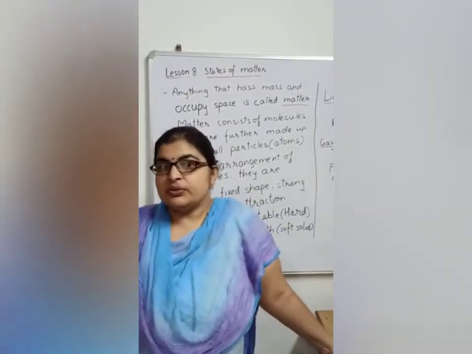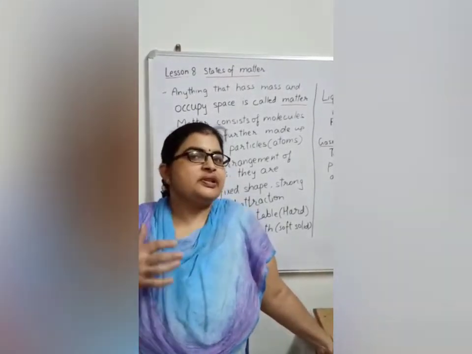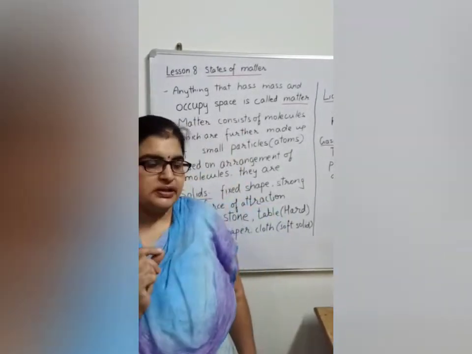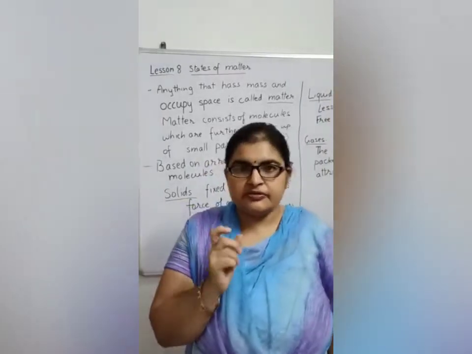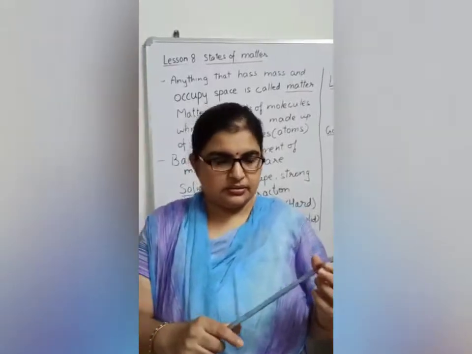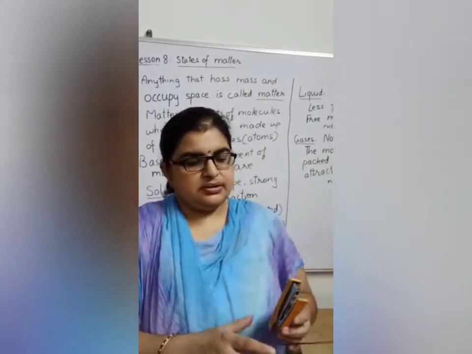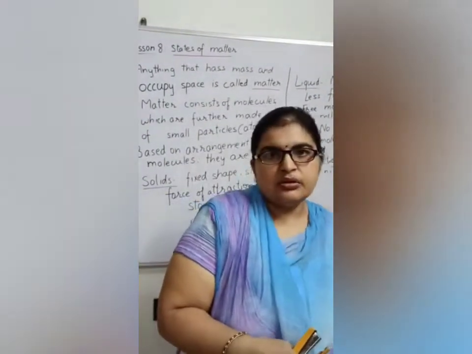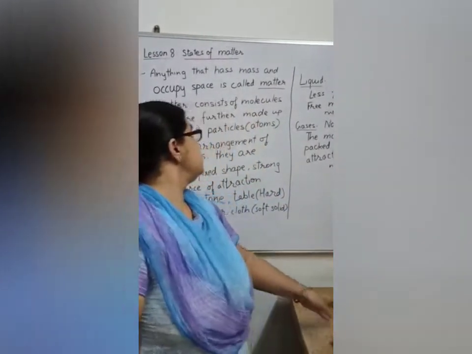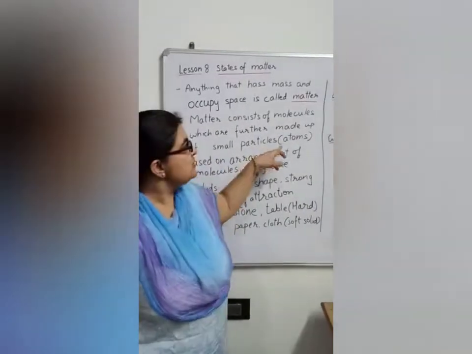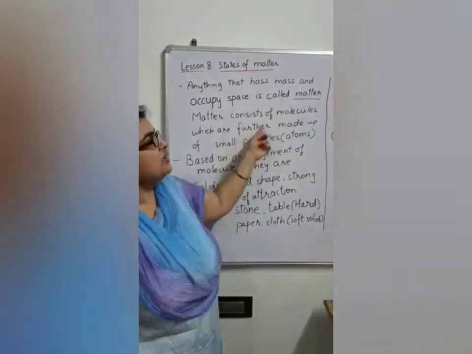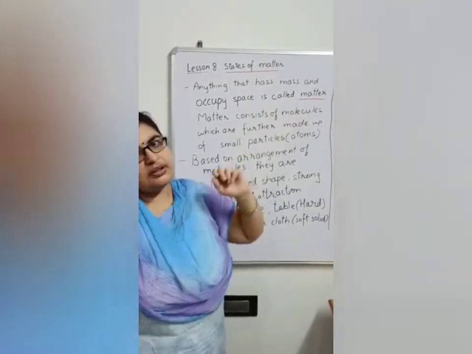You remember our whole body was made up of different cells. The cell was the smallest particle or the smallest unit of our body. Similarly, this scale, this stapler, bottle, all these are made up of small particles. These are called the atoms, and they further combine together to make the molecules.